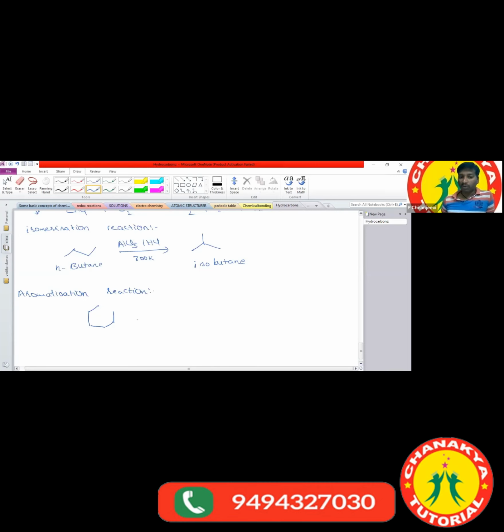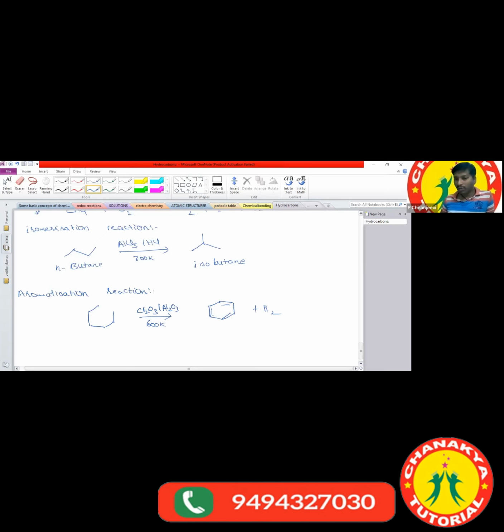Now, if it undergoes aromatization, the hydrocarbon is heated with Cr2O3 and Al2O3 at 600 Kelvin temperature. By heating at 600 Kelvin temperature, saturated hydrocarbon is converted into aromatic compound. So this is also what we can call a dehydrogenation reaction, because we are removing the hydrogen molecules.